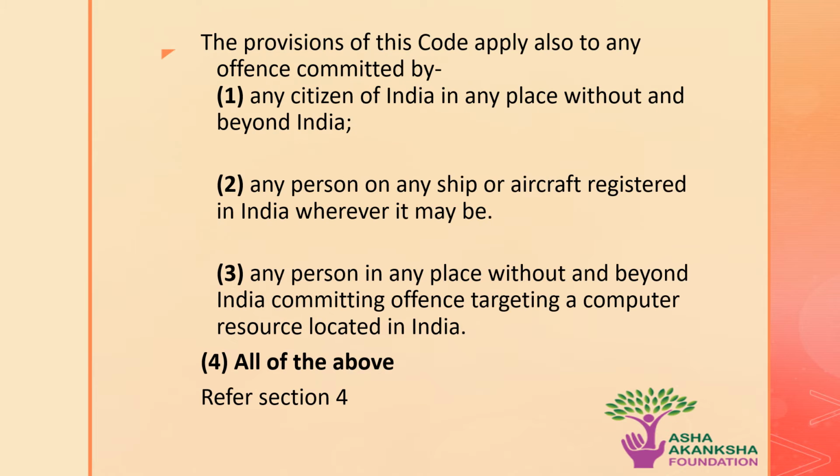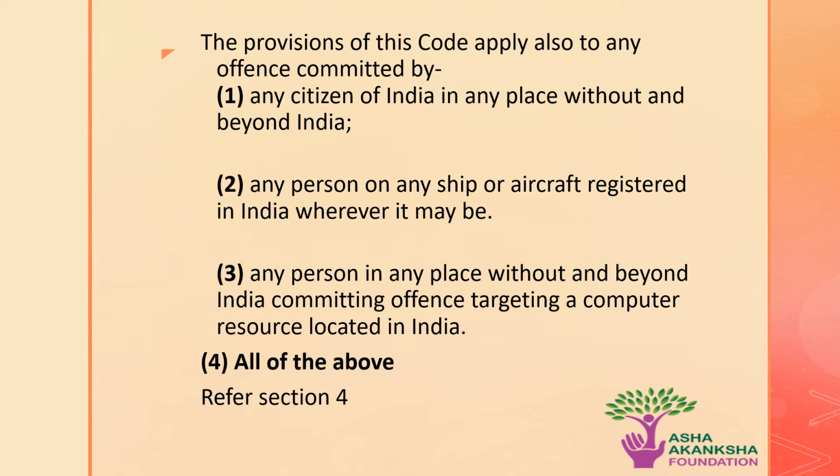Next question. The provisions of this code apply also to any offence committed by: option 1, any citizens of India in any place without and beyond India; second, any person on any ship or aircraft registered in India wherever it may be; third, any person in any place without and beyond India committing an offence targeting a computer resource located in India; option 4, all of the above.